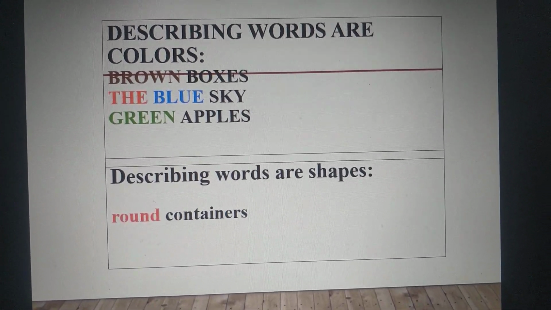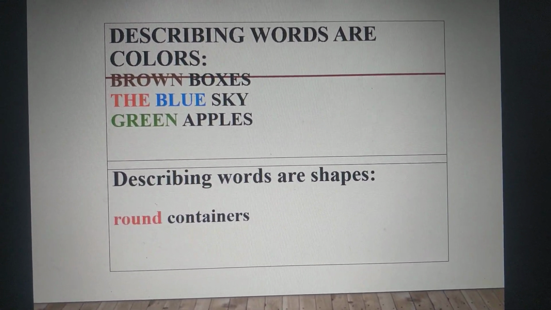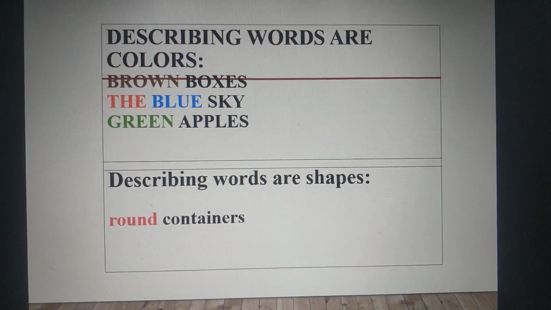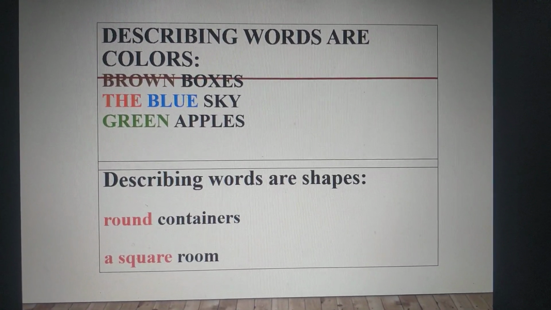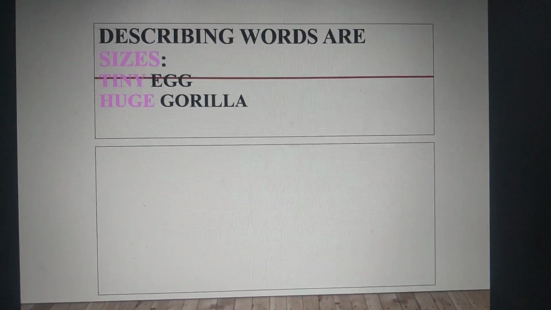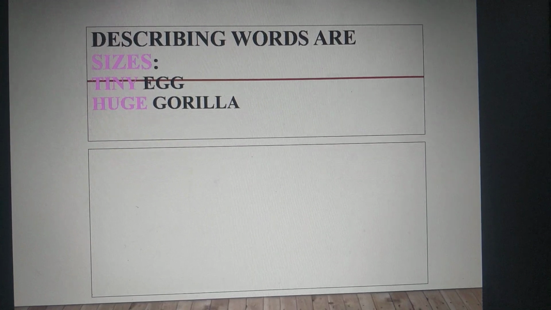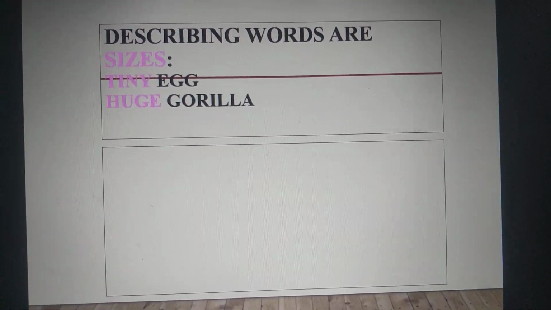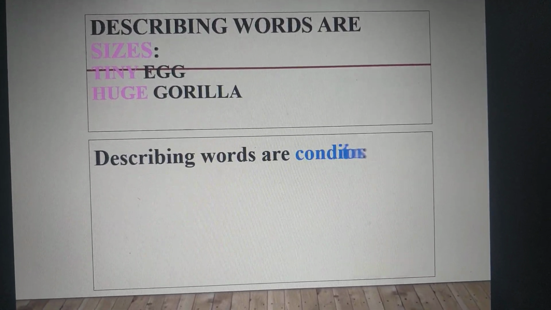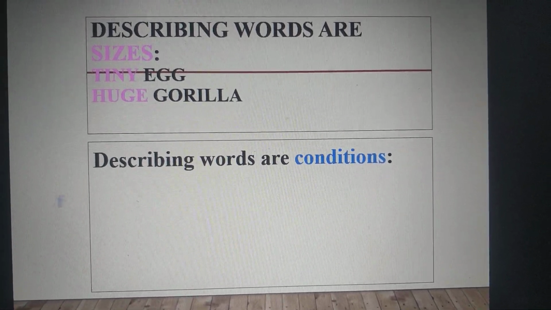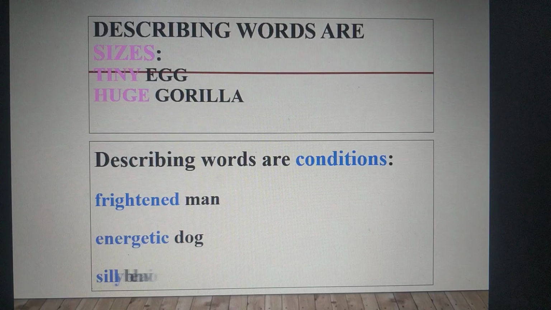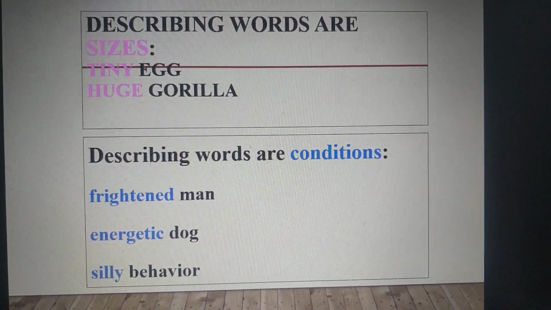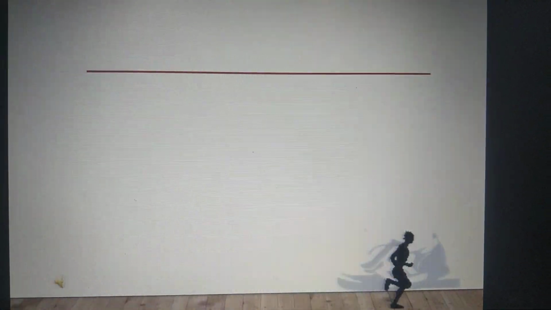Describing words can also be shapes, like round containers. What type of containers are these? Round. So round is a describing word. A square room. Square is also a describing word. Describing words are also sizes like small egg, tiny egg, huge gorilla. Describing words are conditions like angry man, energetic dog, silly behavior. All these words are also describing words.